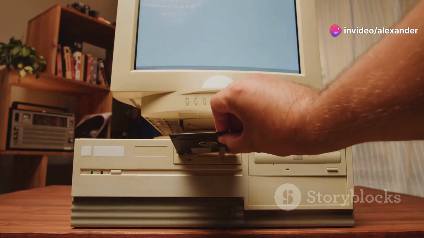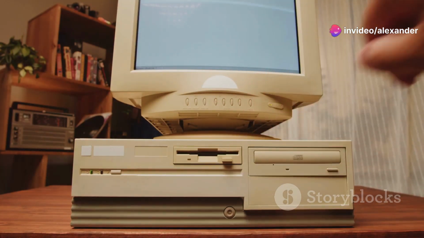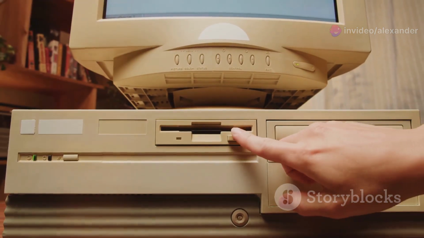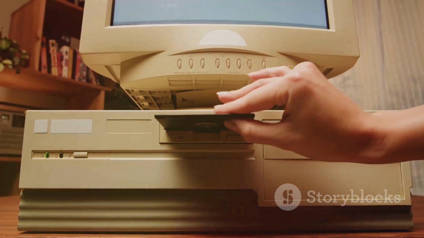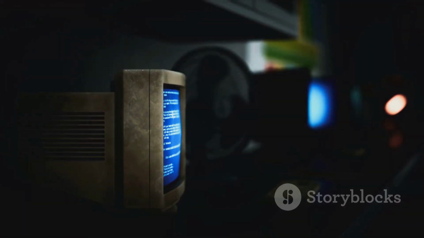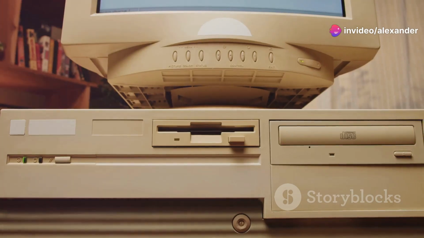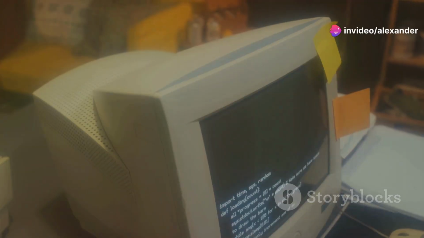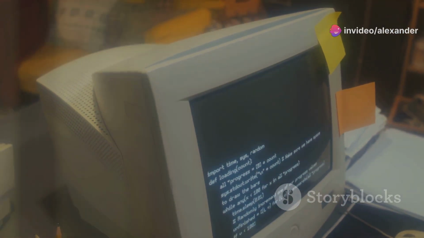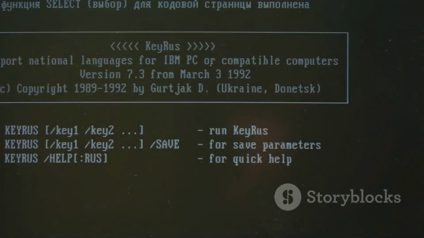Over the next few years, Microsoft released several updated versions of Windows, including Windows 2.0 and Windows 3.0. These versions improved upon the original Windows. They offered better graphics, more features, and support for more powerful computers. However, Windows still relied on MS-DOS underneath. It hadn't yet become a true operating system in its own right.